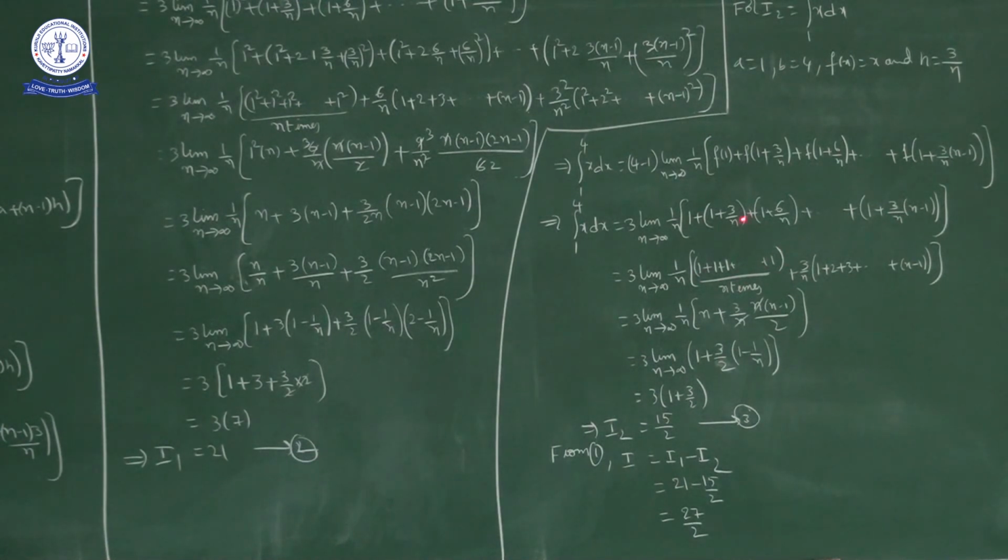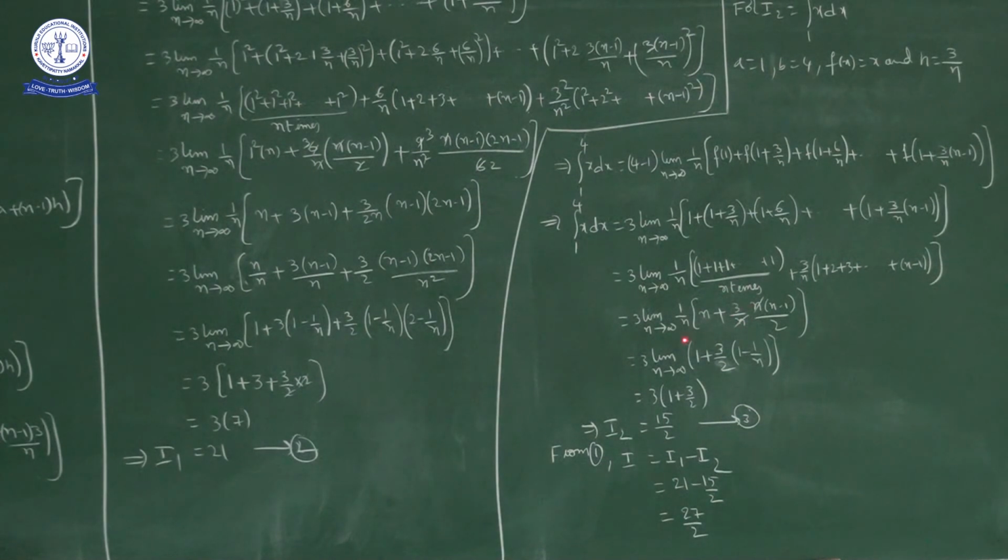Plus in these 3 by n, 6 by n and so on up to 3 by n into (n minus 1), 3 by n is common, into 1 plus 2 plus 3 and so on up to (n minus 1). So 3 into limit n approaches infinity 1 by n into [n plus 3 by n into n into (n minus 1) by 2].